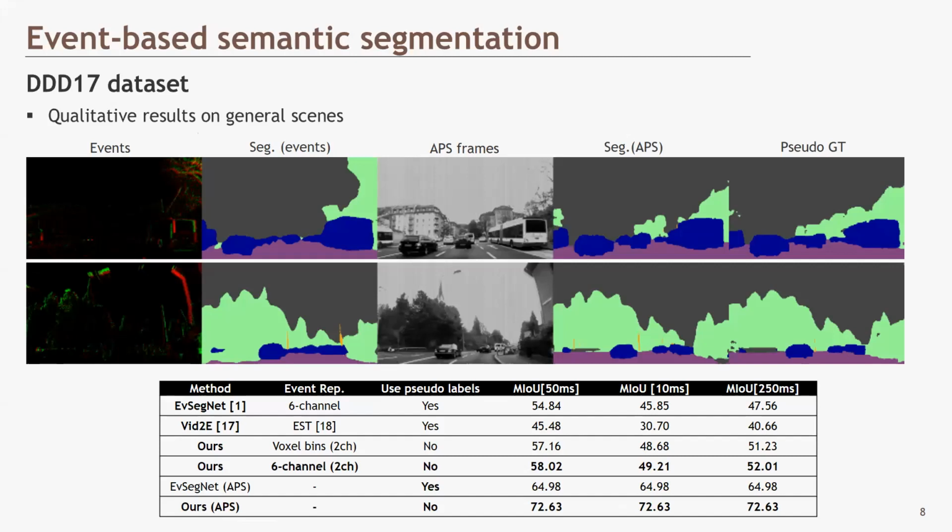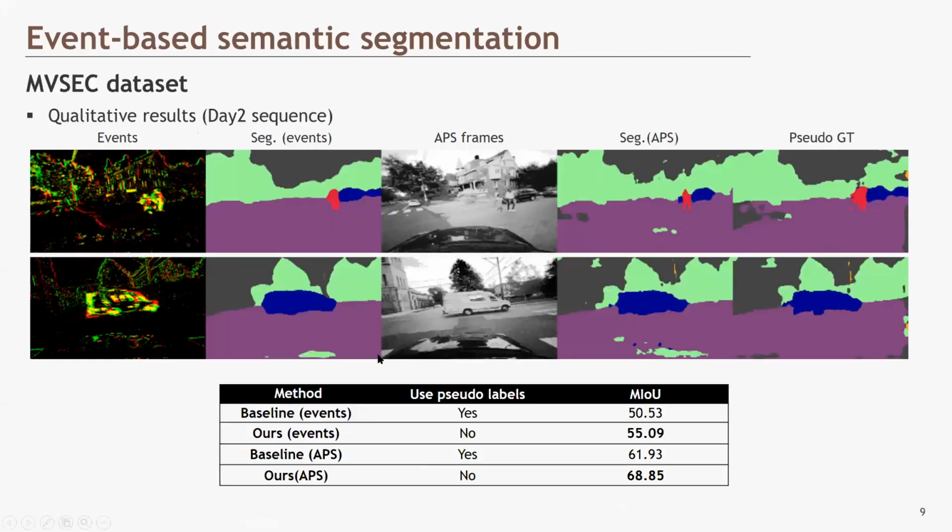We conduct experiments on 3 datasets for semantic segmentation. On the general scenes of the DDD17 dataset, our method achieves comparable performance with APS frames. Compared with previous works, our method achieved the state-of-the-art performance even without using pseudo-labels. Similarly, on the MVSEC dataset, our method also shows promising results on events. And in some conditions, the events even show better semantic segmentation performance than the APS frames.